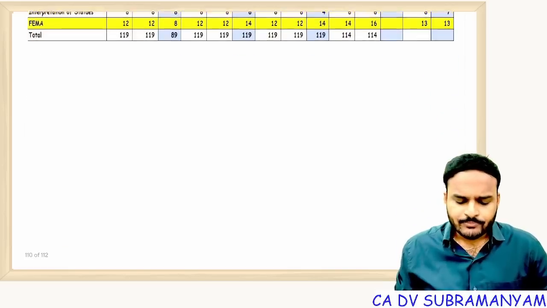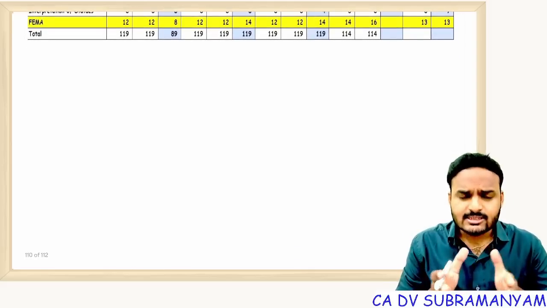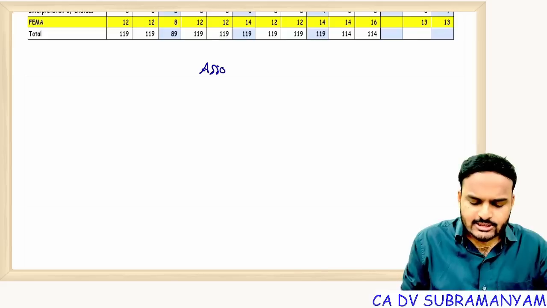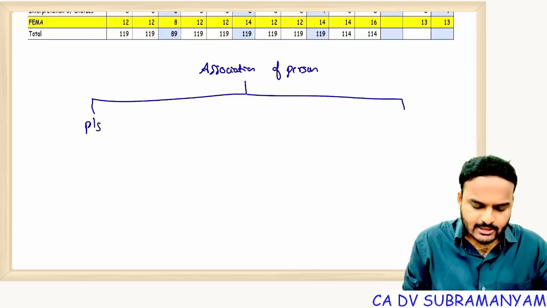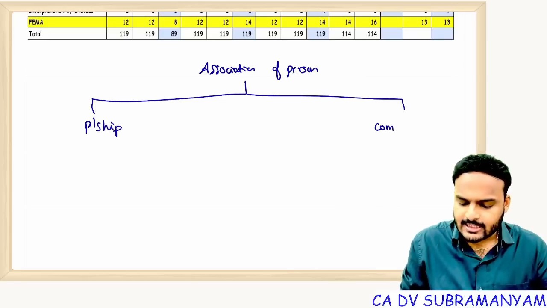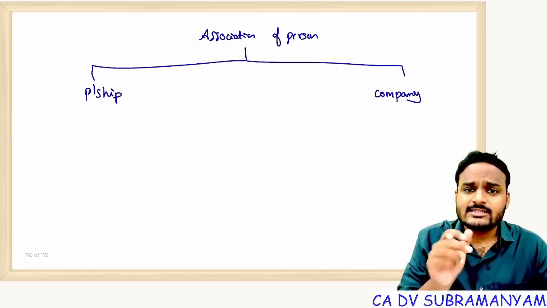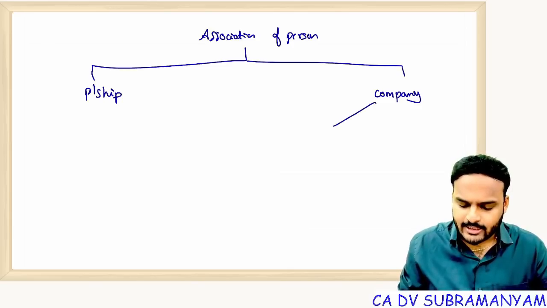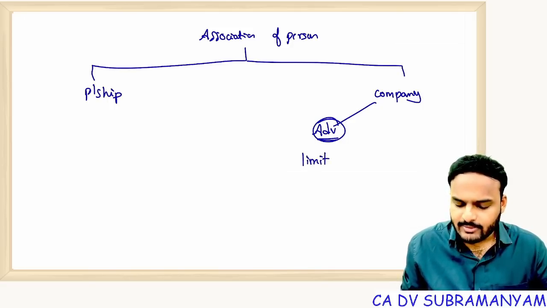So let's continue. What is the speciality of LLP? To know that, just listen to me carefully. For any association of persons planning to start a business, two options are available. One is the partnership form of organization. Second one is the company form of organization. Both these options have their own advantages and disadvantages. If you look at a company, the biggest advantage is the members' liability. What is the nature of members' liability? It is limited.